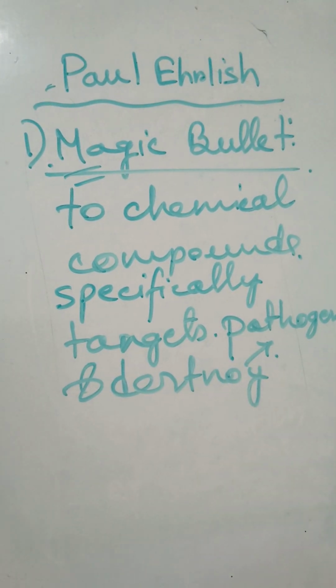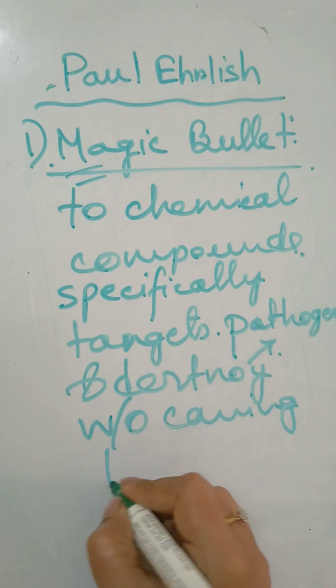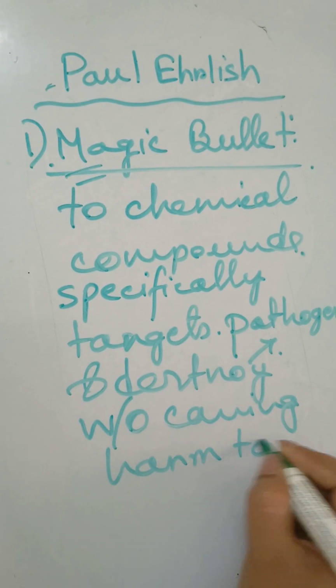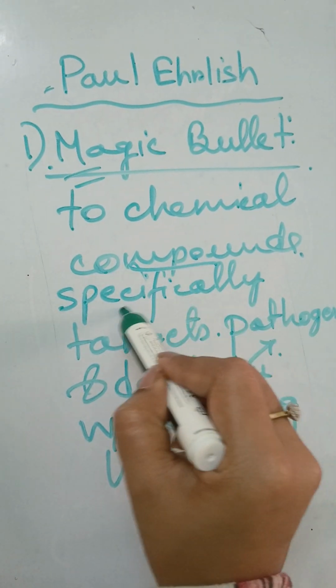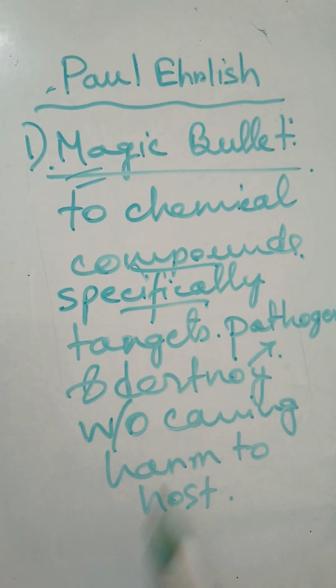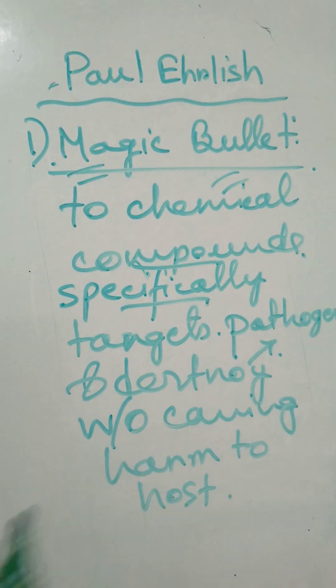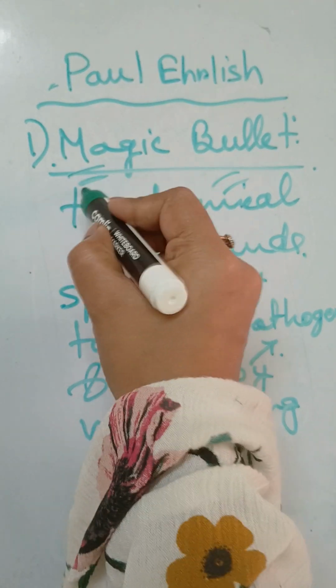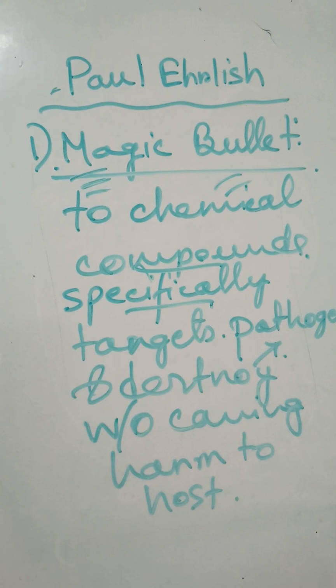The pathogen only, without causing any kind of harm to the host. So this specific chemical compound that targets the pathogen only is why it is known as bullet. And as it kills the pathogen only without causing harm to the host, that is why it is known as magic. There is a magic, there is a trick. So this is the magic bullet concept.